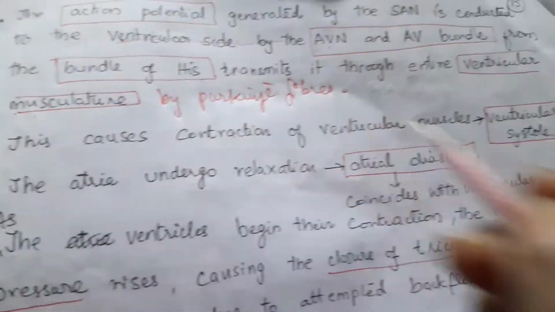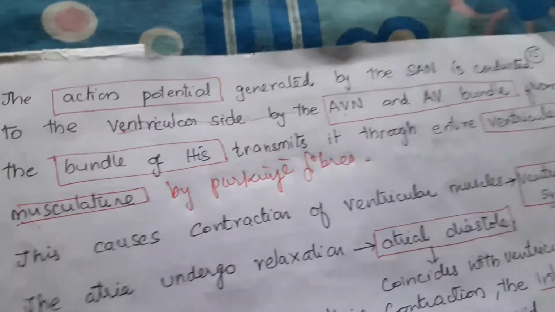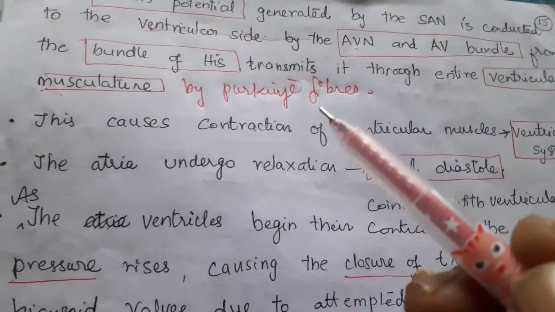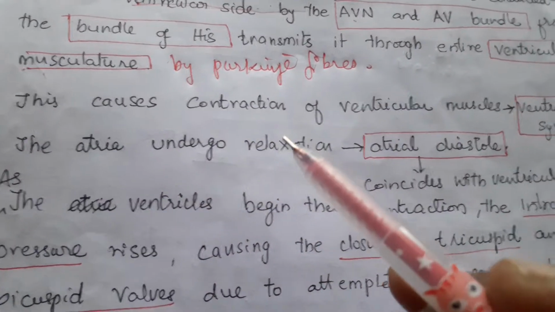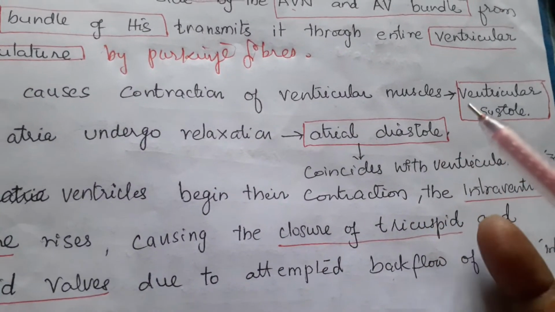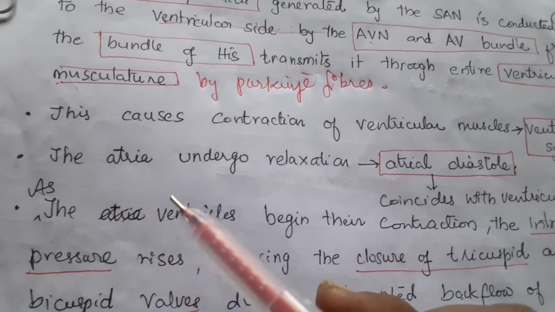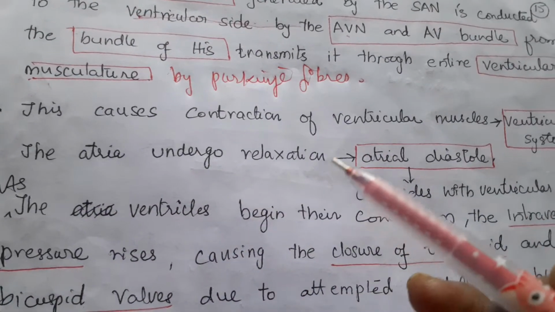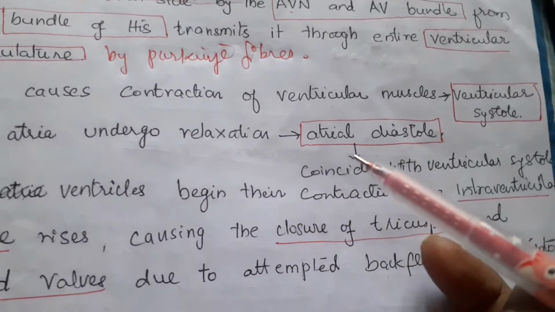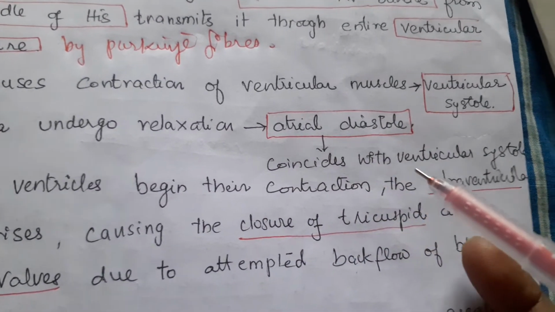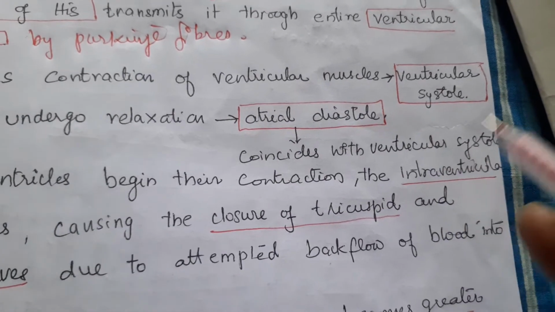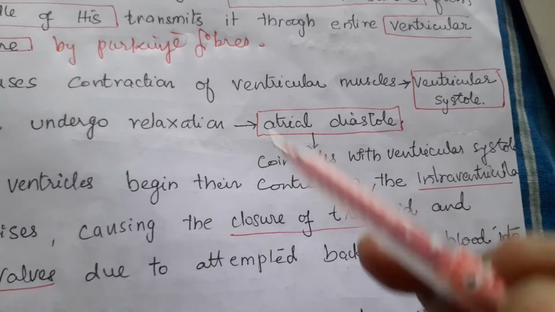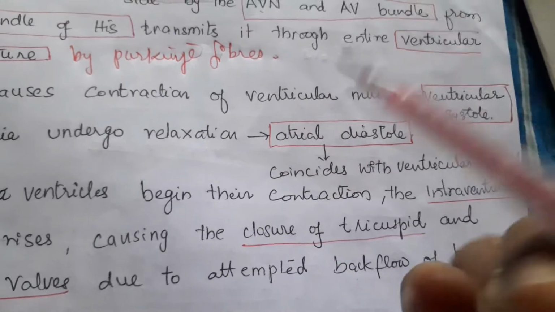The Purkinje fibers are the branches of the bundle of His. This causes contraction of the ventricular muscles, which is called ventricular systole. The atria then undergo relaxation, that is atrial diastole, which coincides with the ventricular systole. The ventricles are in a systolic, contractile condition, whereas the atria are already in diastole.